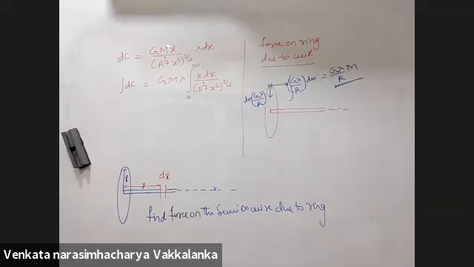So can this question be done using the direct formula G m1 m2 upon r square? No. So what is the reason why it can't be done? The formula G m1 m2 by r square is applicable only for point objects.